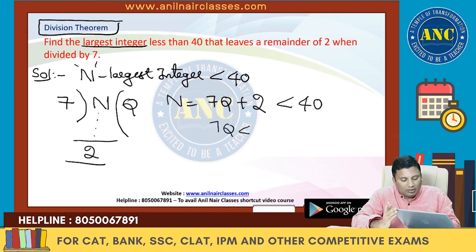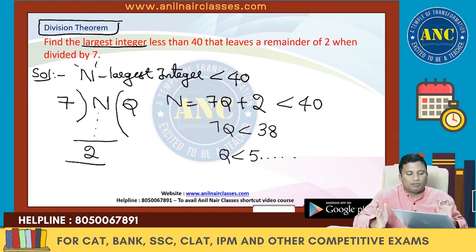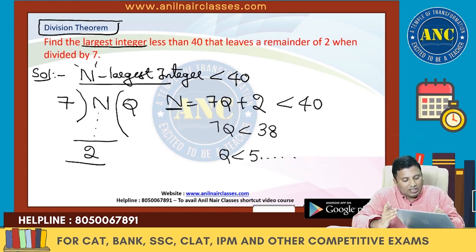7q is less than 38. Q is less than 5 point something. For n to be largest, since the equation is n equals 7q plus 2 with positive values, q also should be maximum.